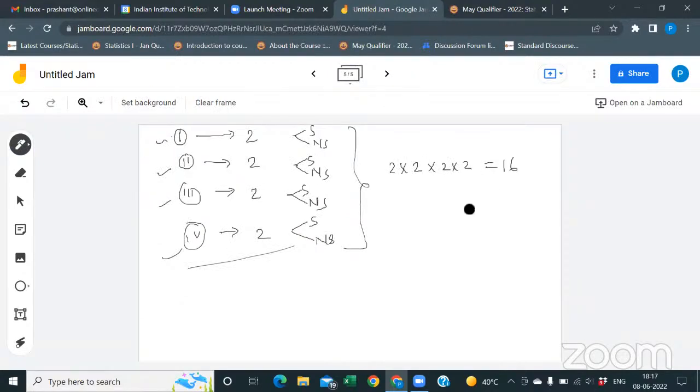But there is another case. There is one way when a student does not select any option. I mean, there is a chance he does not select the first option. So this one way, we have to minus from the total. Got it?